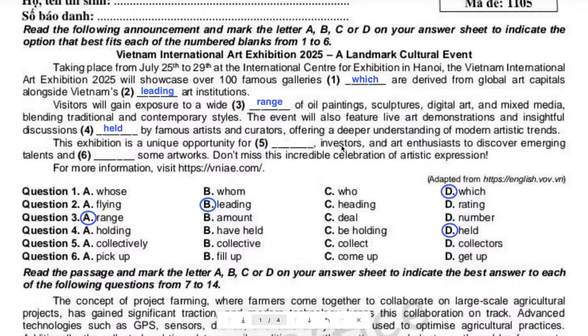Yes, because we see the word investors and also we see art enthusiasts. So if you understand these two words, or at least the word investors, then you know we need a noun, and that should be a noun about a person or a group of people, or maybe an organization or group of companies or something like that, or groups of organizations or whatever. Okay? So now we try to search.